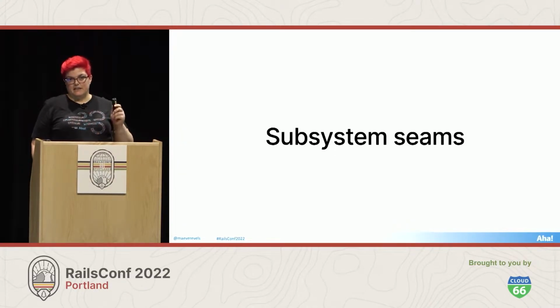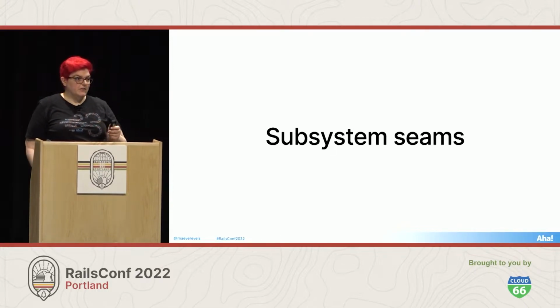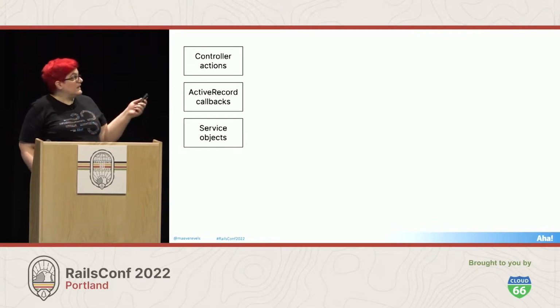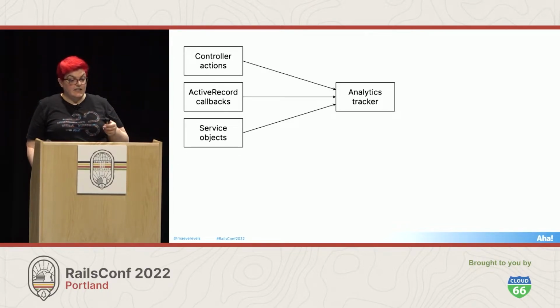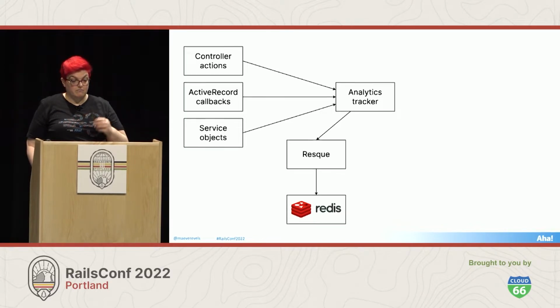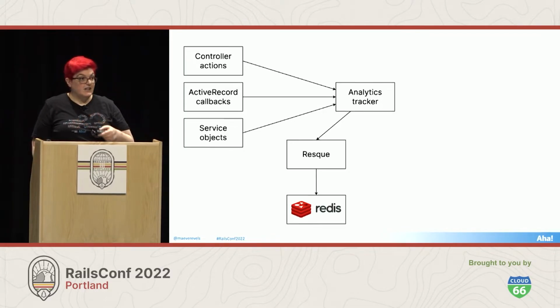Seams can also exist at the subsystem level. We use functional tests to exercise the behavior here. I concentrate on testing seams at this level the most because I do a lot of back-end development. One of my recent projects involved replacing part of the back-end for our internal analytics system. So we collect analytics data from all over the app, a bunch of different contexts. And they all get sent to this analytics tracker service, which will then enqueue a background job for each event on Resque using Redis. So the job logic that's executed by the workers is not important.